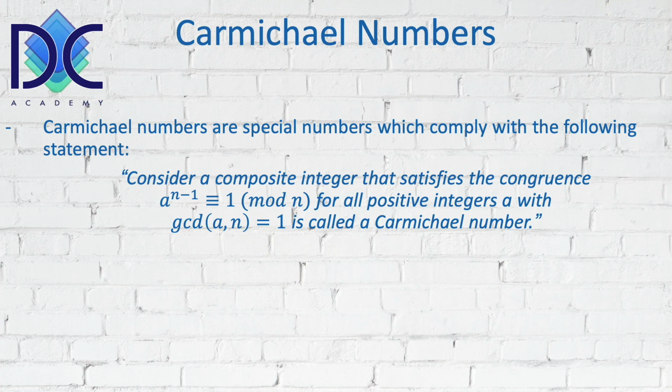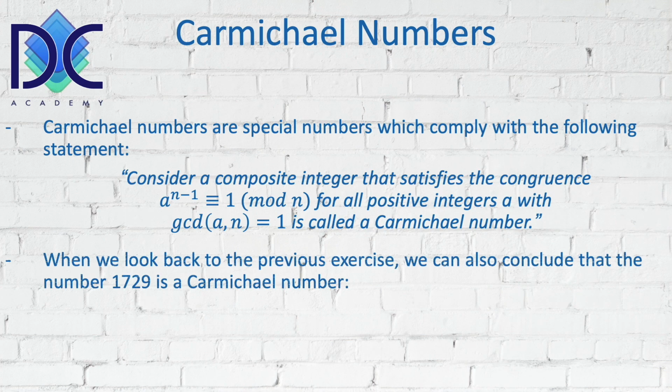Consider a composite integer that satisfies the congruence a to the power n minus 1 congruent with 1 modulus n, for all positive integers a with the greatest common divisor of a and n equal to 1. This is called a Carmichael number. Now, when we look at the previous exercise, we can also conclude that the number 1729 is a Carmichael number.